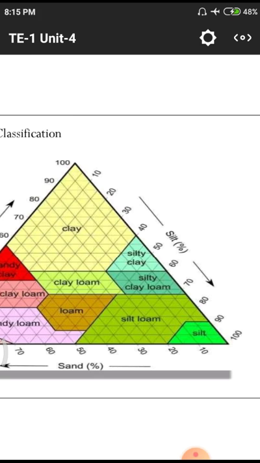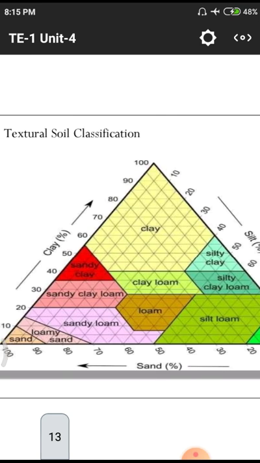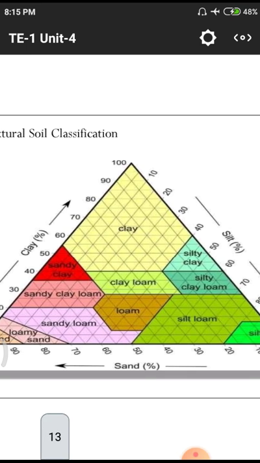On the sides of the triangle we have percentages: 0, 10, 20, 30, 40, up to 100. At the bottom, for sand, we also have classifications from 0 to 100. On the other side we have clay. So there are totally three kinds of matter, each associated with the others.